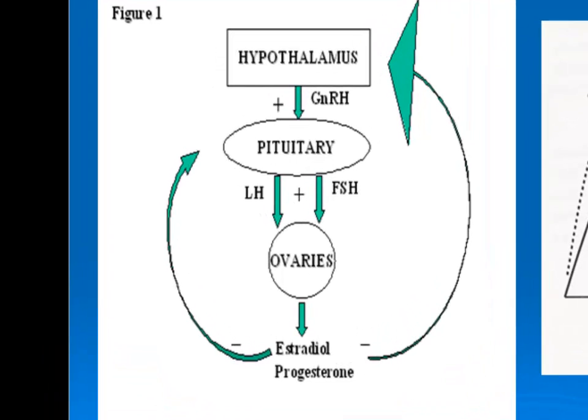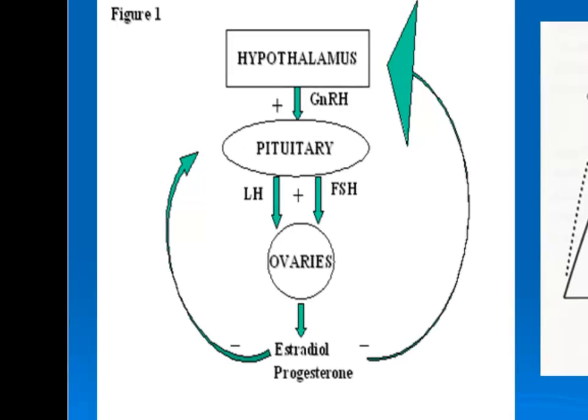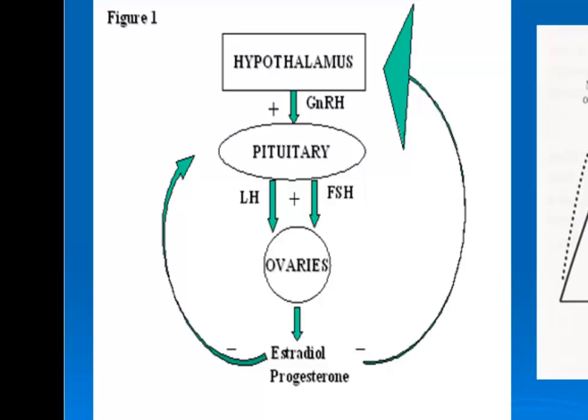Here is a diagram of the hypothalamic-pituitary-ovarian axis. These structures are responsible for the reproductive endocrine activity that occurs in the female. The hypothalamus in the brain produces gonadotropin-releasing hormone, or GnRH, which acts on the pituitary gland. The pituitary gland lies below the hypothalamus at the base of the brain and is divided into anterior and posterior sections.